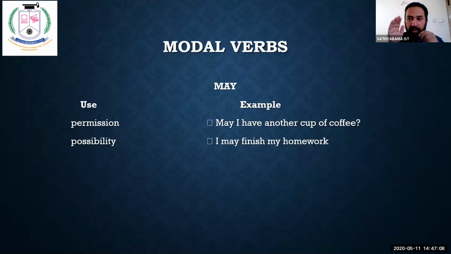There is one more word, shall. Shall is used with someone who is upper in cadre. For example, as an assistant professor, if I am talking to my HOD, I cannot use the word may because my HOD is not a stranger. I cannot use the word can because my HOD is not my friend or my same cadre person. Only for my HOD or someone above my cadre, I should use the word shall. Shall I enter inside your cabin, ma'am? Shall I enter inside your cabin, sir?